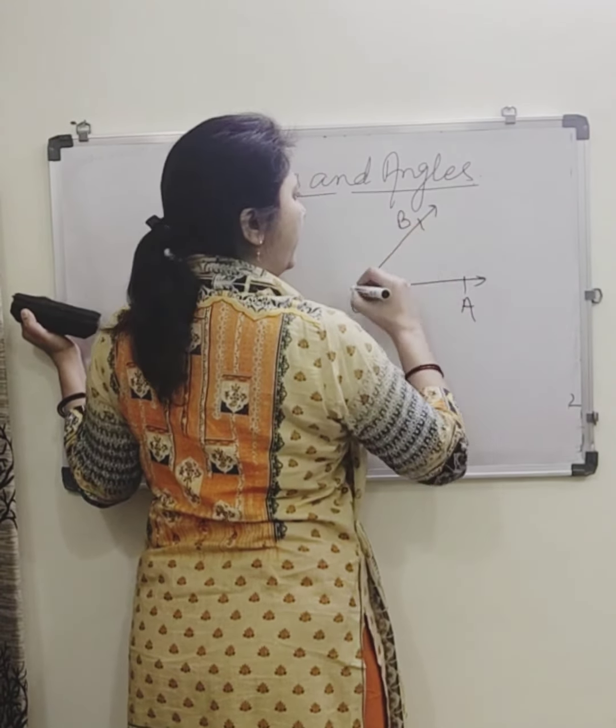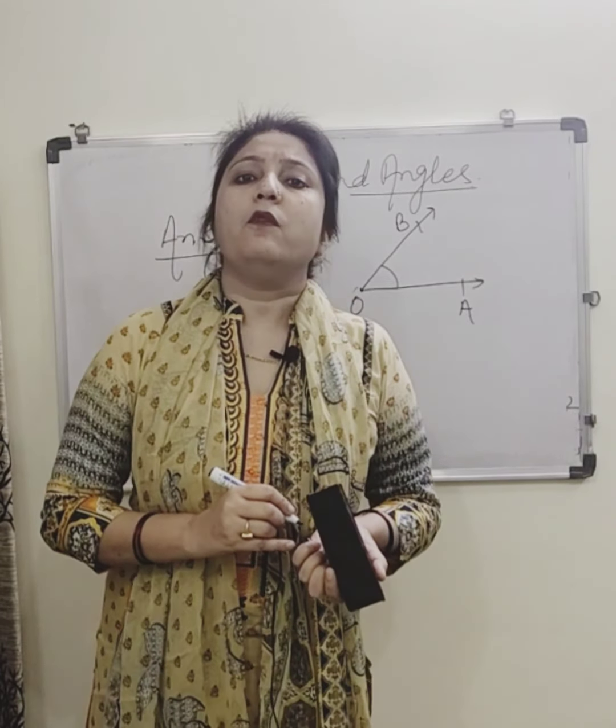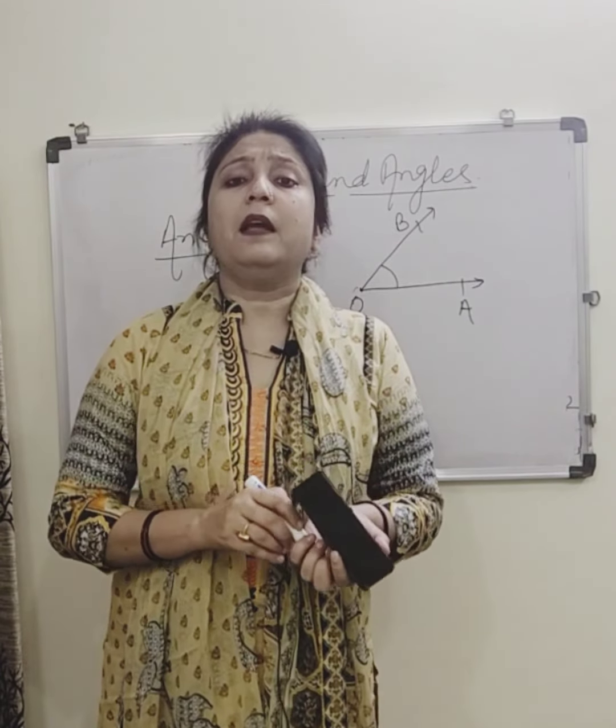When these two rays have the same origin point, an angle is formed, and angles are of various types.